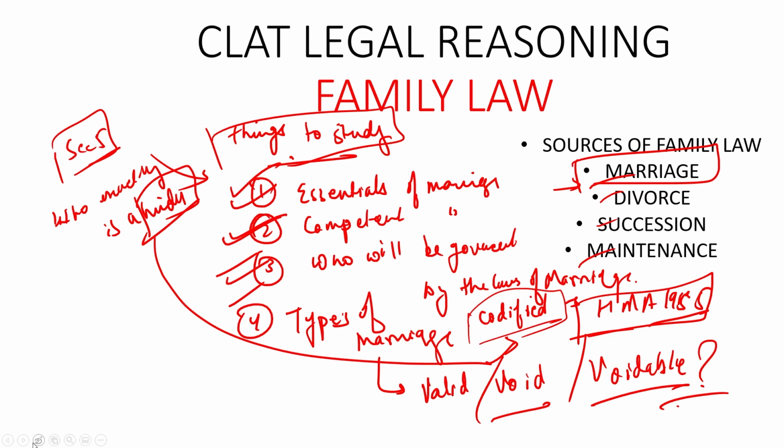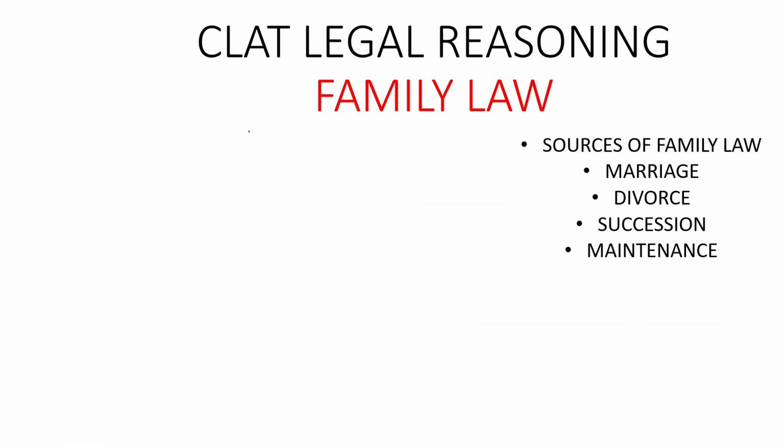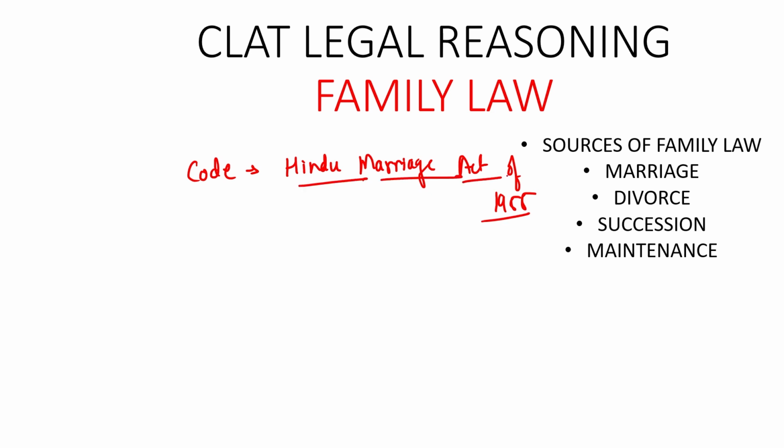We will be taking reference of one legislation, one code that has been created by the parliament, and that is the Hindu Marriage Act of 1955. So this is the code which has now been formulated by the parliament.